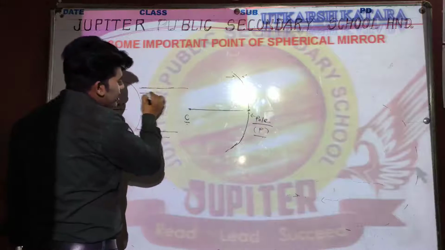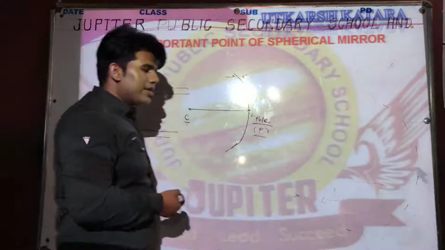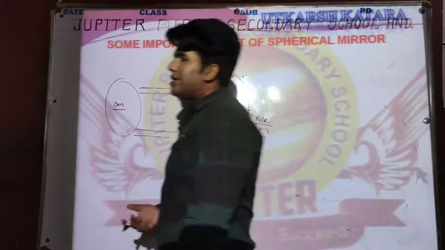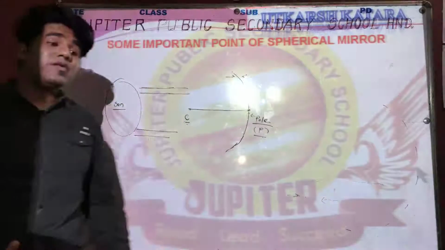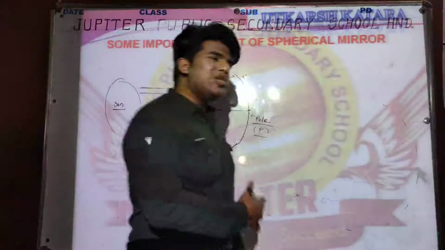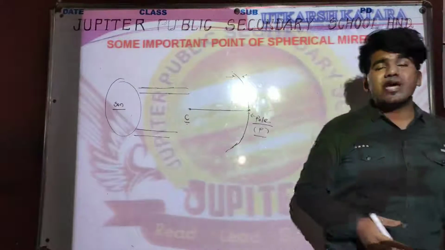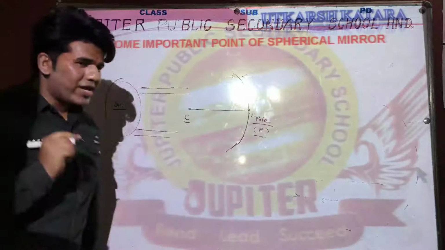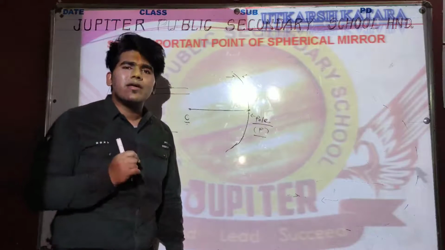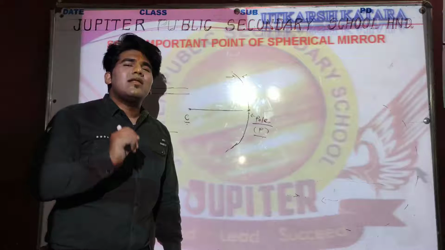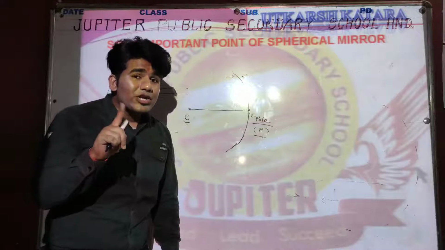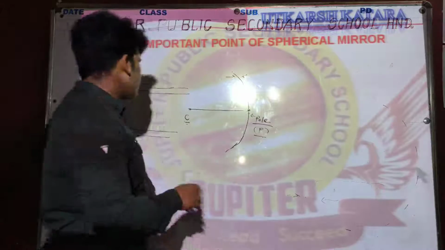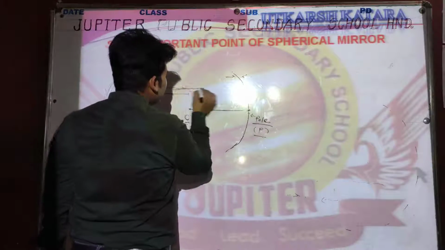These light rays are coming from infinity, so definitely these light rays will be parallel to each other. All the light rays coming from infinity will be parallel to each other, and we all know that parallel lines will never intersect each other.